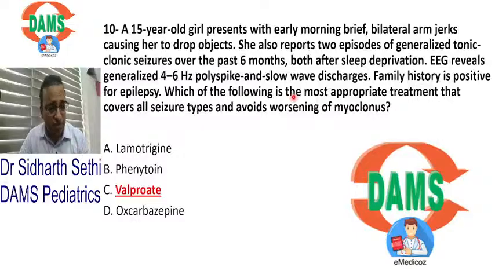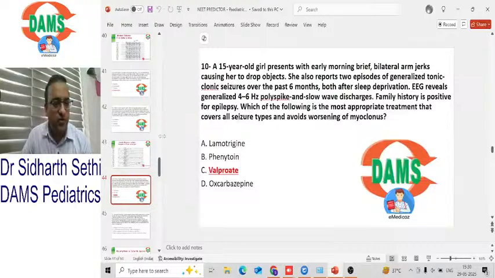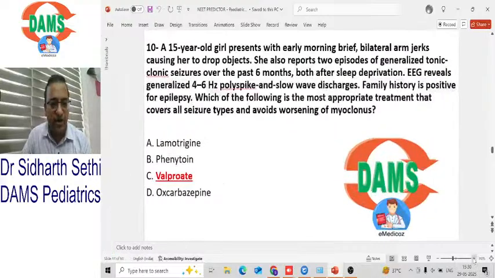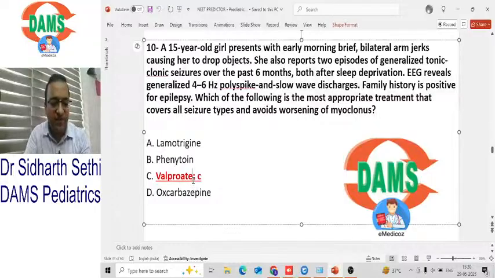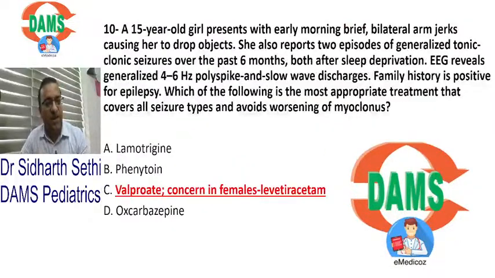Now, listen carefully to two things. Drug of choice for JME is valproate. Valproate is the best. But if there is a concern in females of reproductive age group, then levetiracetam is the drug of choice. So remember, valproate is the best, but if there is a concern in females of reproductive age group, then levetiracetam is the second drug of choice for juvenile myoclonic epilepsy.